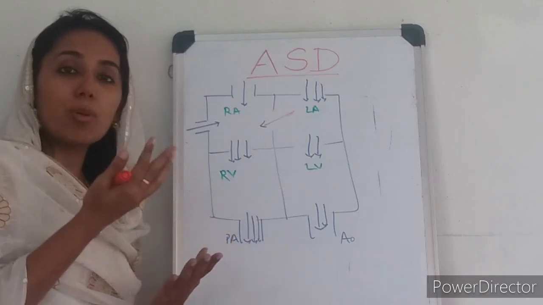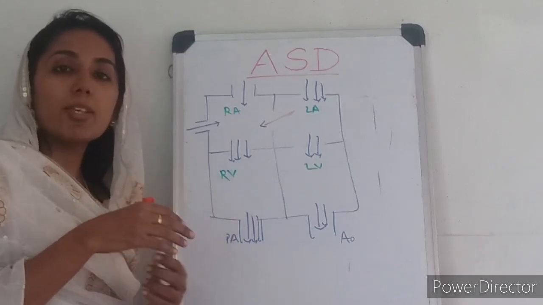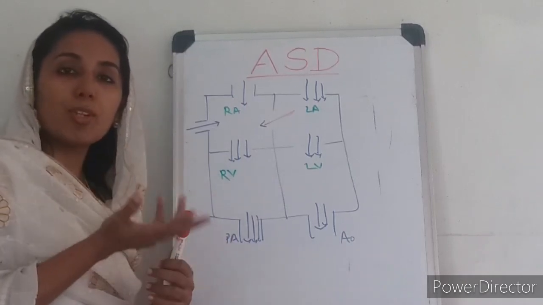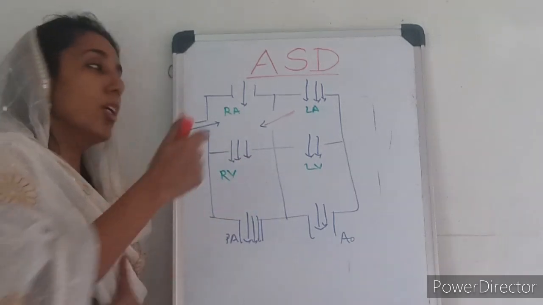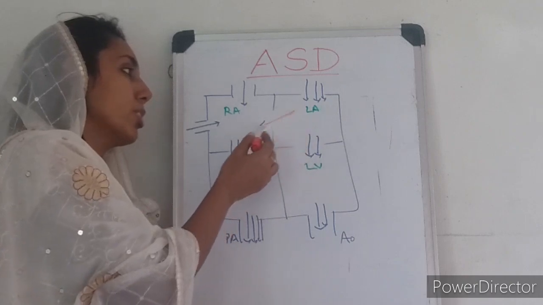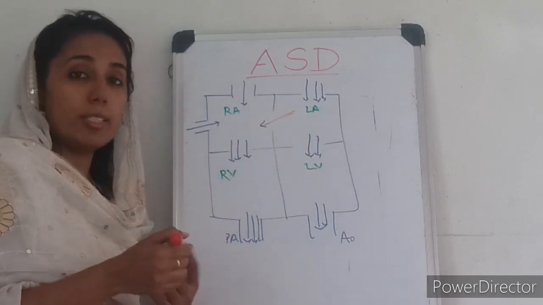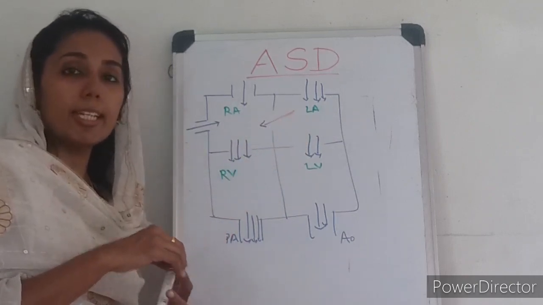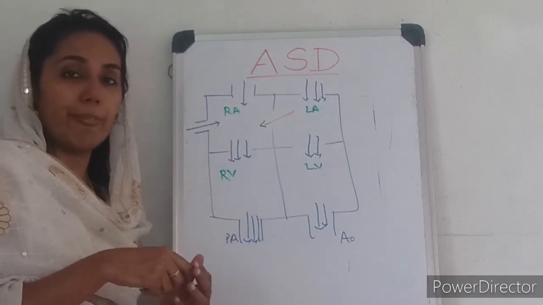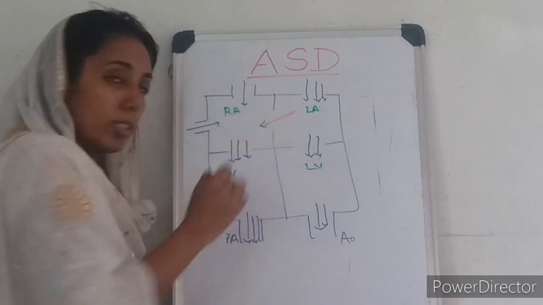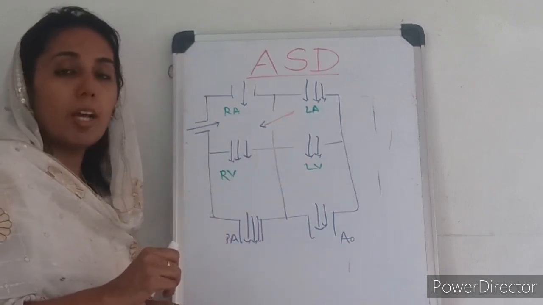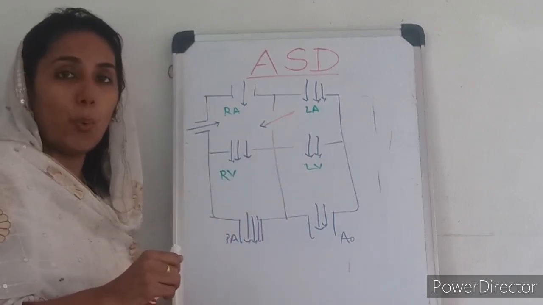But as the child grows, the capacitance of the pulmonary vasculature also increases, and the RV is able to receive more and more output. So there is more and more shunting across from LA to RA, causing all the symptoms of an ASD a bit later in life. So my question is, will this shunt cause a murmur? The answer is no. Why?